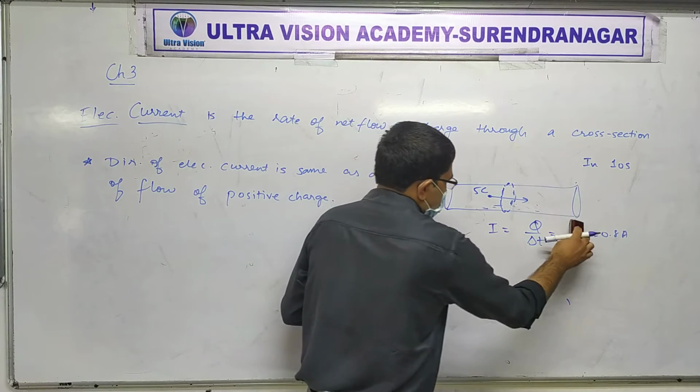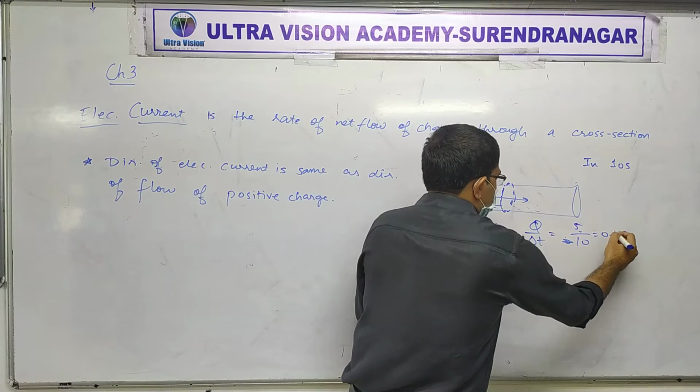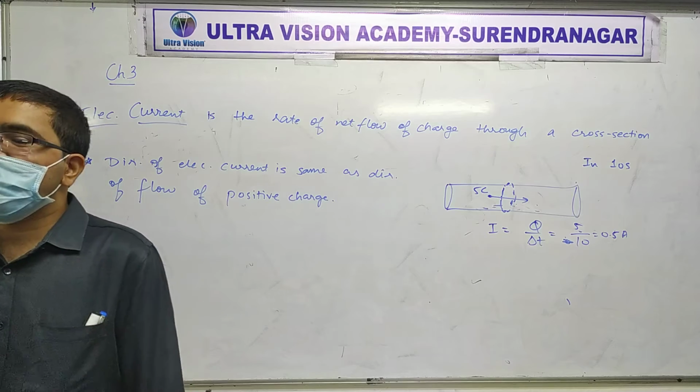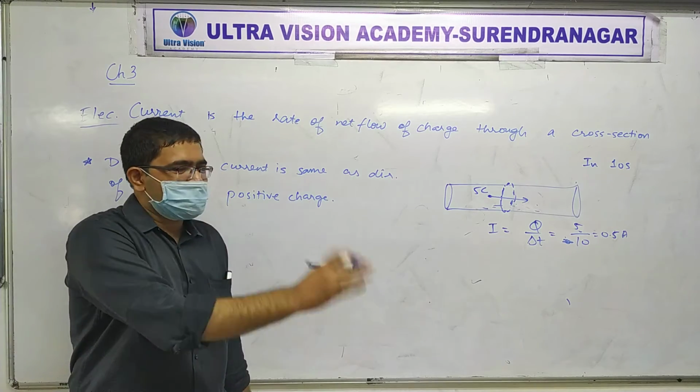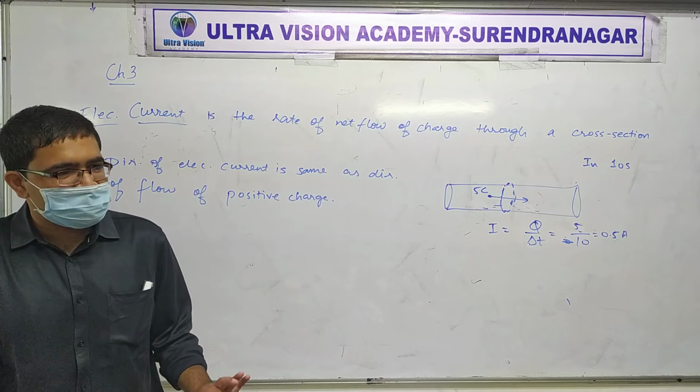Suppose upper fluid, then we say the current is 0.5. Right? We say that current is 0.5 ampere. In which direction? From left to right. Is that clear? From left to right. Understood? Very well.